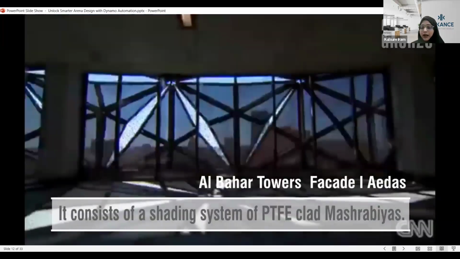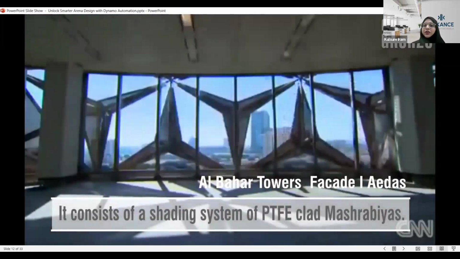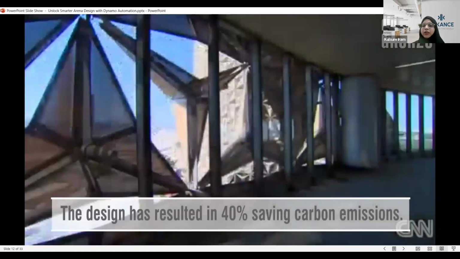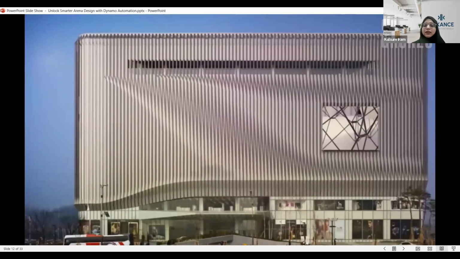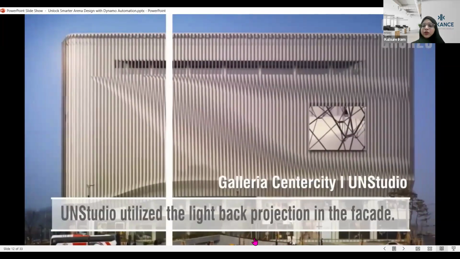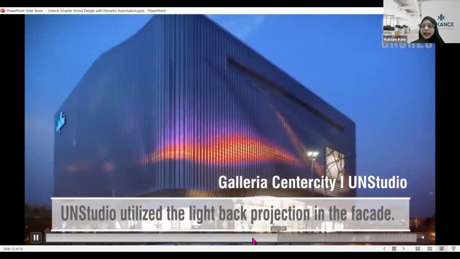The third example is Al-Bahar Tower. Al-Bahar Tower is one of the major examples of dynamic facade when we talk about Dynamo and automation. Why is it the biggest example? Because in that particular example, we were using panels, which are PTFE panels.